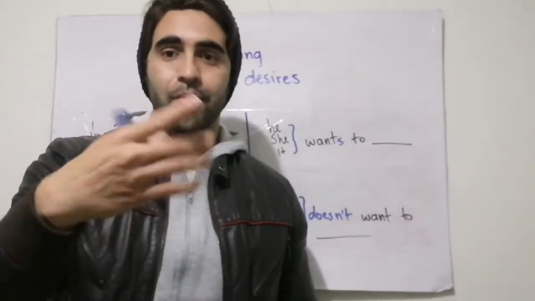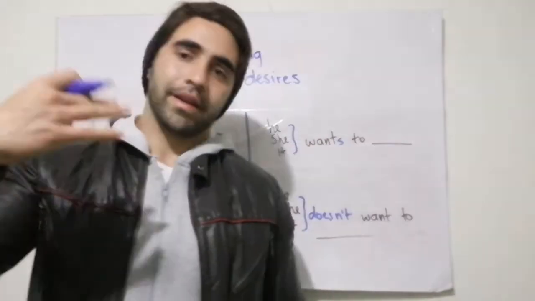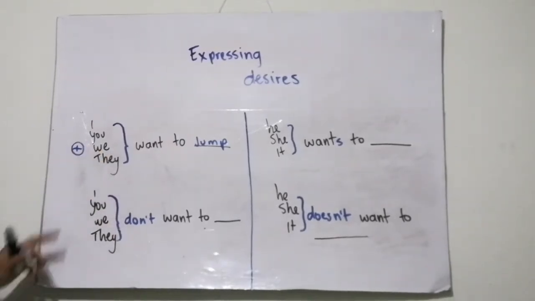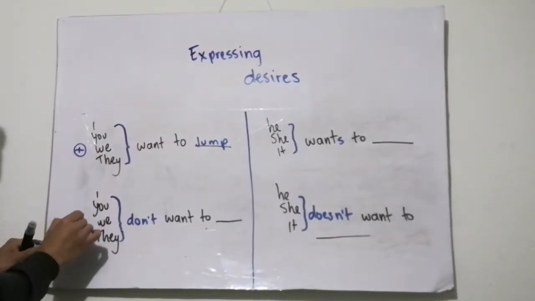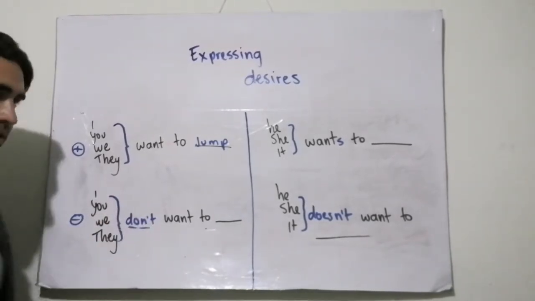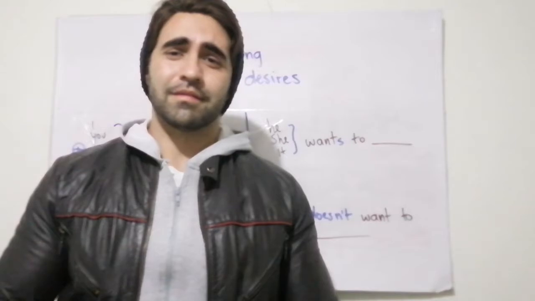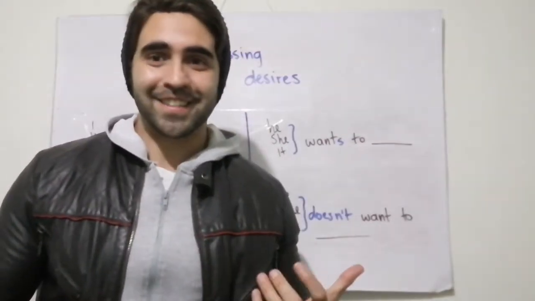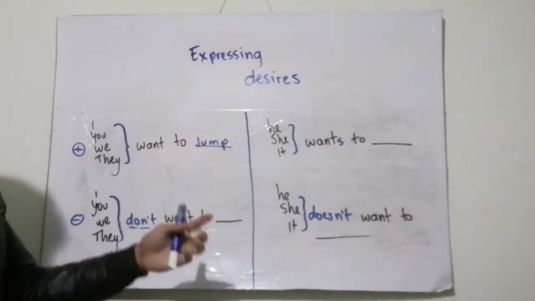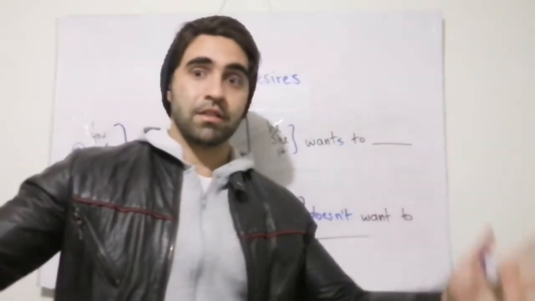Or you want to jump. Or we want to jump. Or they want to jump, etc. This is the positive form. This is how we make it positive. But if we want to write a negative sentence, I say, I don't want to. So I say, I don't want to eat broccoli, Mom. I want to eat pizza, but I don't want to eat broccoli. We don't want to eat broccoli, or they don't want to eat, I don't know, a sandwich.